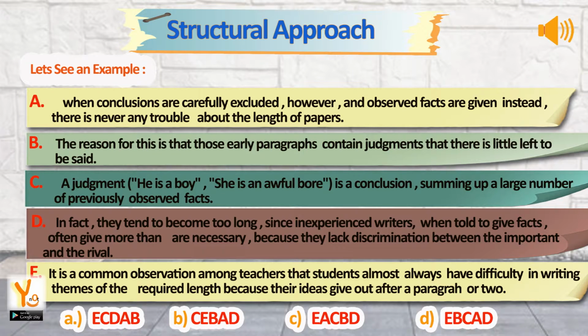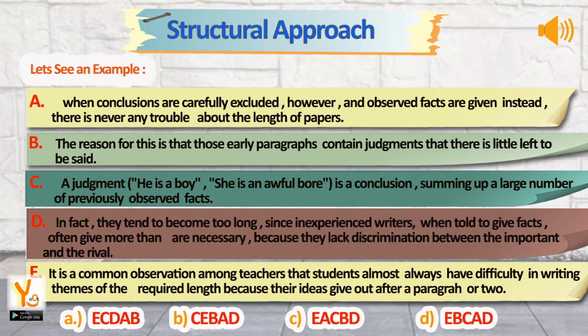Let's see an example. Sentence A. When conclusions are carefully excluded, however, and observed facts are given instead, there is never any trouble about the length of papers. Sentence B. The reason for this is that those early paragraphs contain judgments that there is little left to be said. Sentence C.